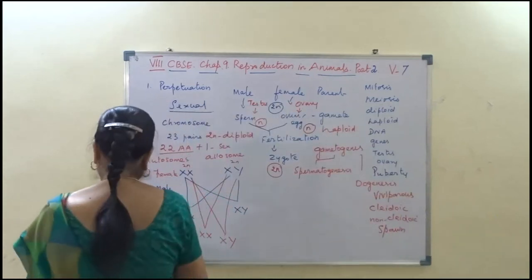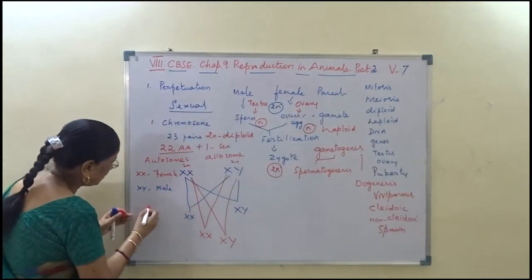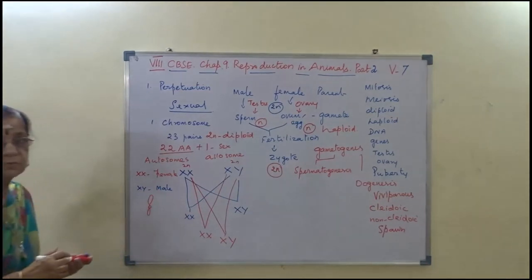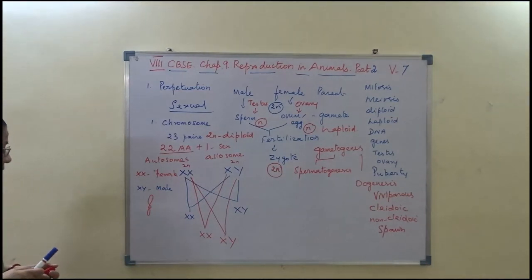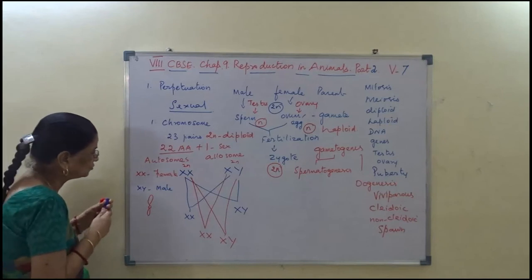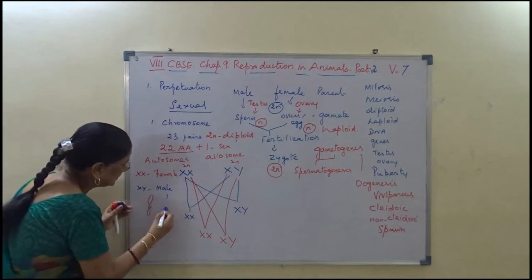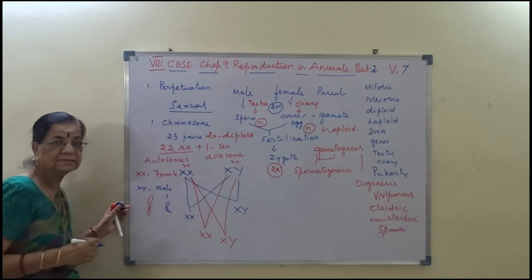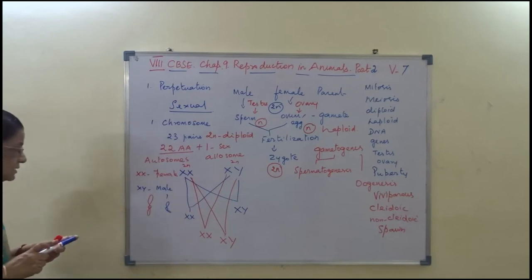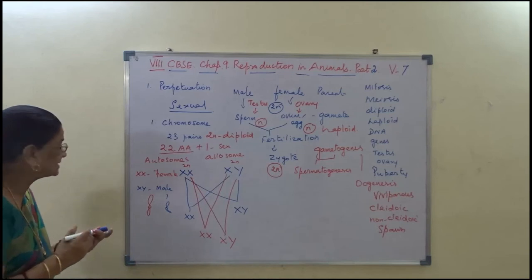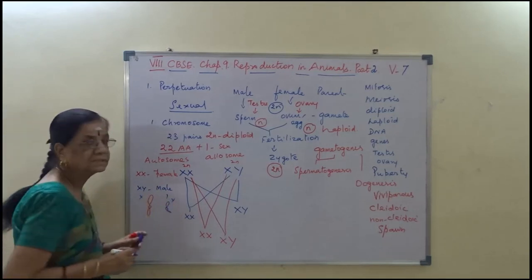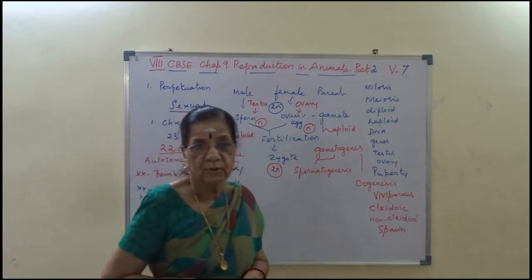As we know, we draw a chromosome like this. And the male chromosome has one arm shorter, represented like this. So this is the Y chromosome, this is the X chromosome.